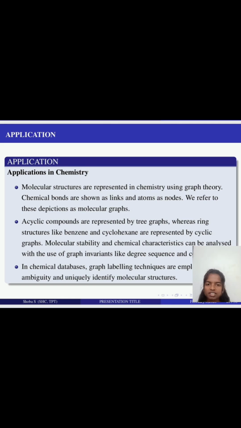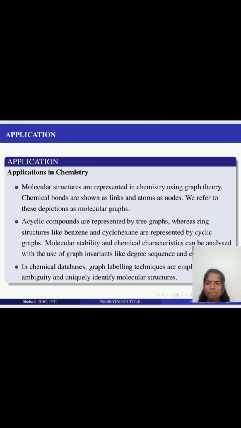Let's see the application in chemistry. Molecular structures are represented in chemistry using graph theory. Chemical bonds are shown as links and atoms as nodes. We refer to these representations as molecular graphs. Acyclic compounds are represented by tree graphs, whereas ring structures like benzene and cyclohexane are represented by cyclic graphs.